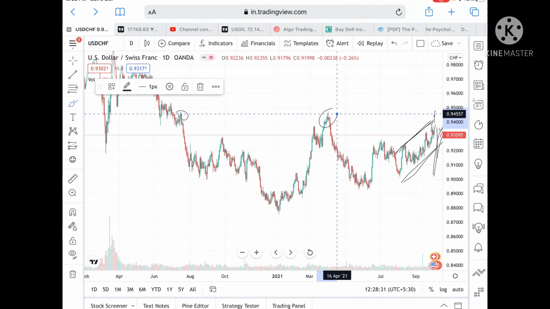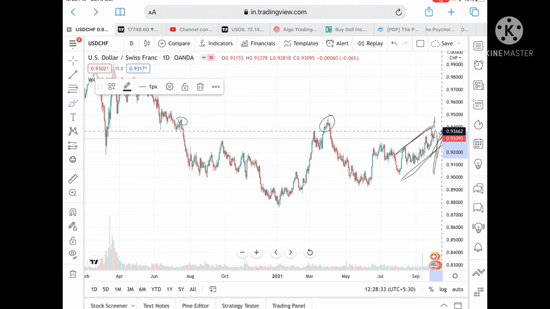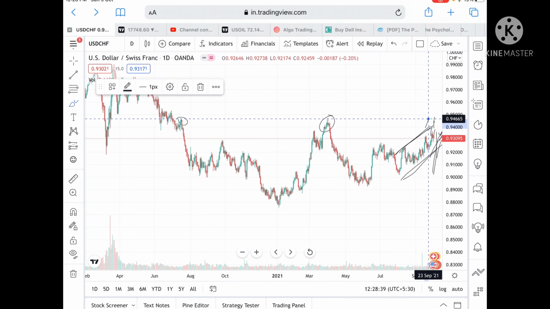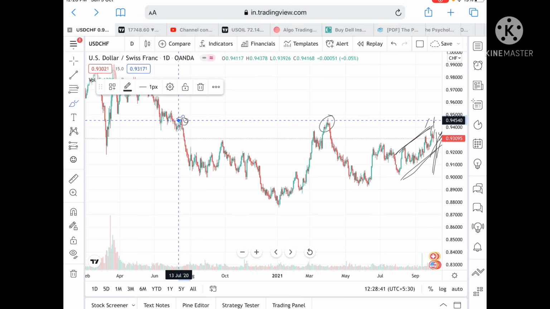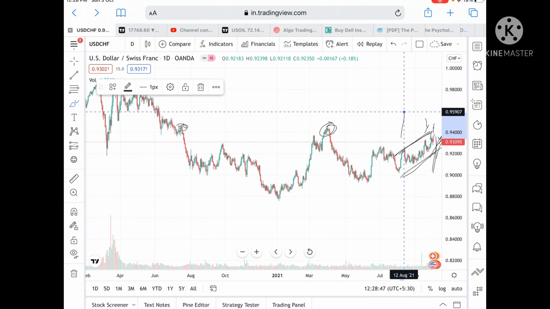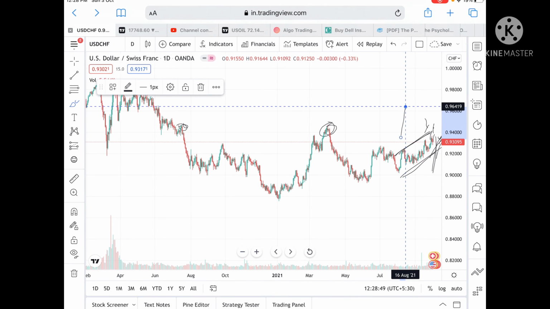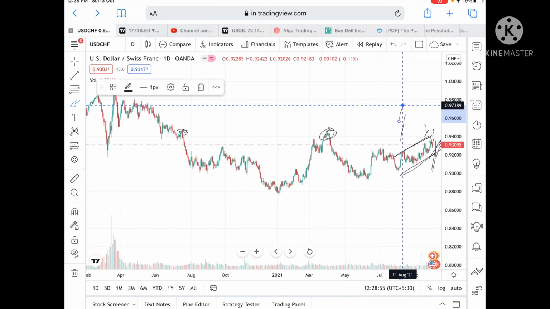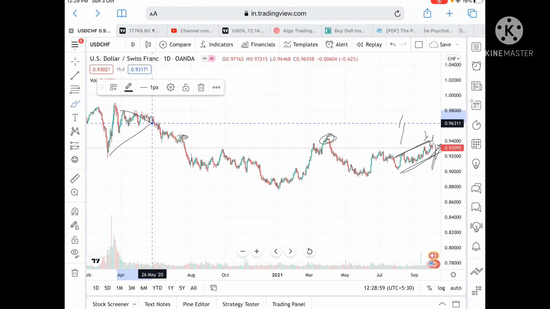These two levels are already tested twice, so chances are high that if it goes above a level of 0.93558, then only we can see it touch a level of 0.94320. These levels are already tested, so chances are high it can touch a level of 0.95292, and from there a level of 0.96419, and from there it can go further upside to a level of 0.97389 and can go more upside.